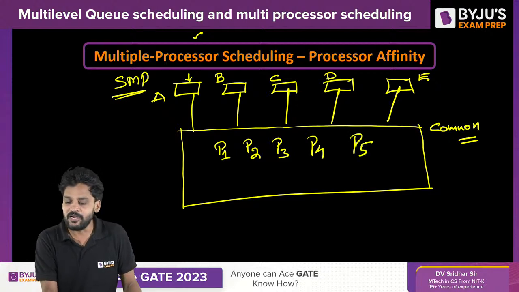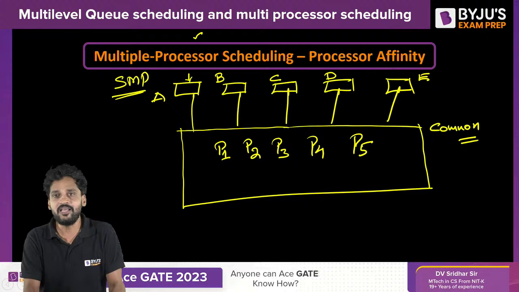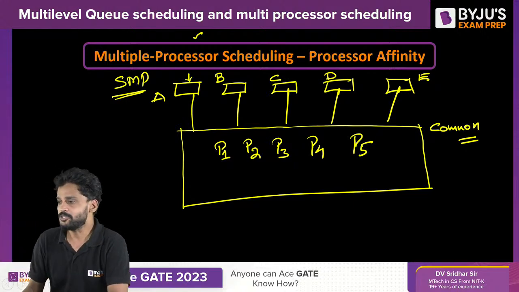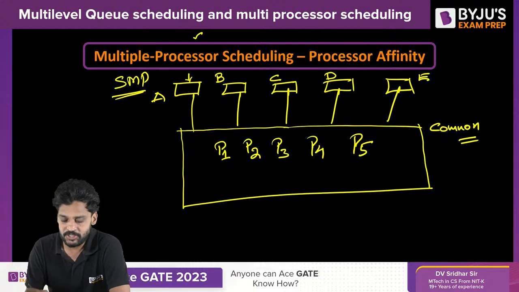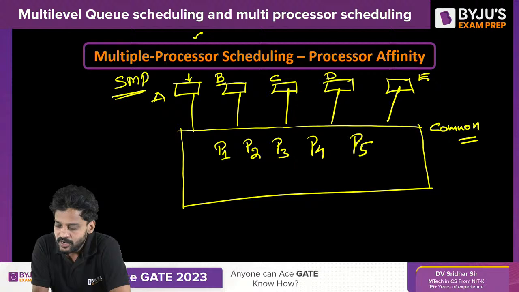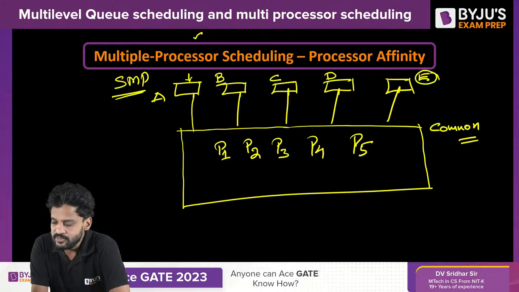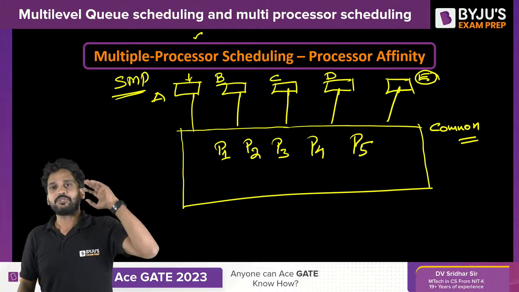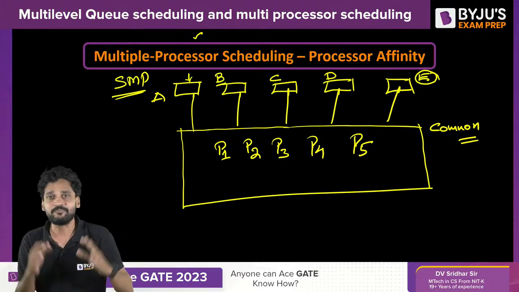Let us say currently all the processors are running and executing some processes. Got me? Now stay focused. Let us say two processors, B and E, exactly finish their process execution within the same time.